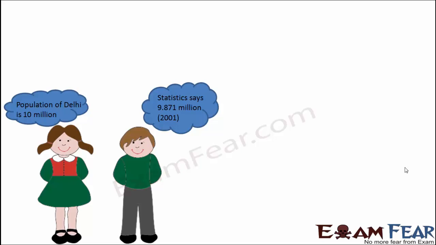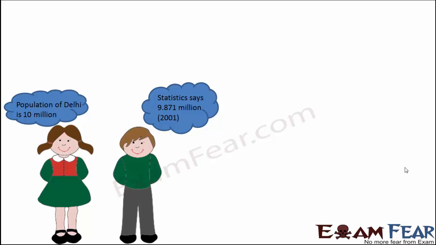Now, let's look at something very interesting. This little girl says that the population of Delhi is 10 million. Her friend asked her what the population of Delhi is, and she replied that it is 10 million. But her friend disagrees, saying that the statistics in the newspaper said the population of Delhi is 9.871 million as of 2001. So now the girl thinks, okay, I said 10 million, which is very close to 9.871 million.